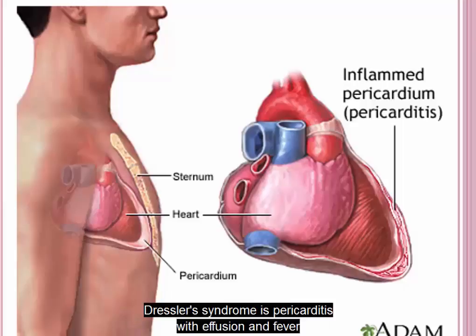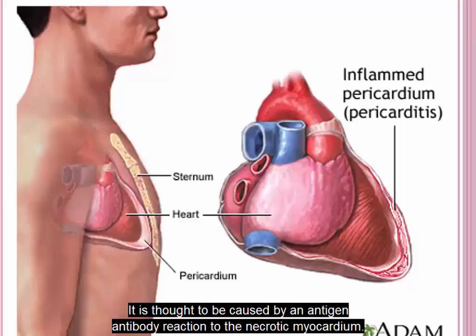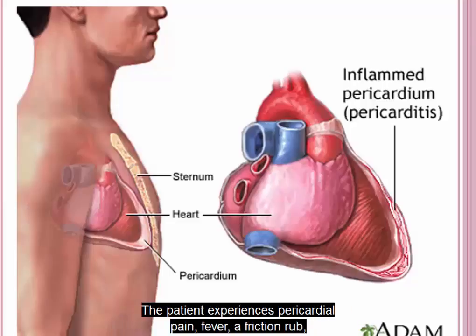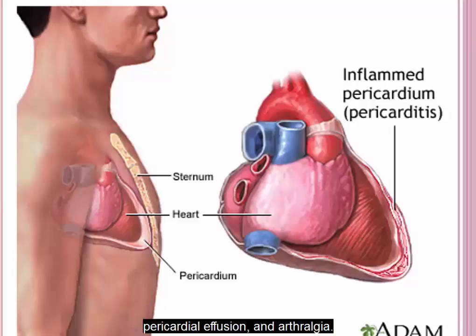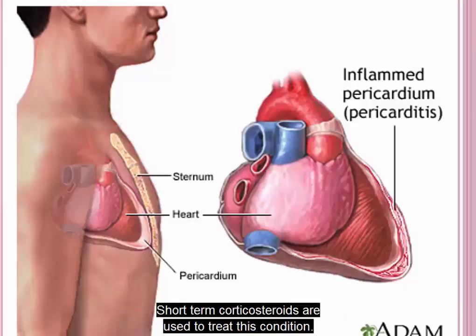Dressler syndrome is pericarditis with effusion and fever that develops 4 to 6 weeks after an MI. It is thought to be caused by an antigen-antibody reaction to the necrotic myocardium. The patient experiences pericardial pain, fever, a friction rub, pericardial effusion, and arthralgia. Lab findings include an elevated white blood cell count and sedimentation rate. Short-term corticosteroids are used to treat this condition.